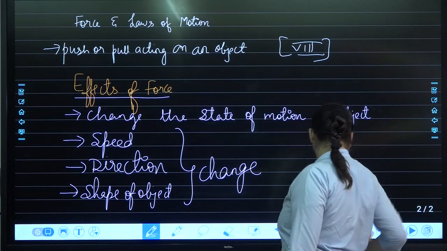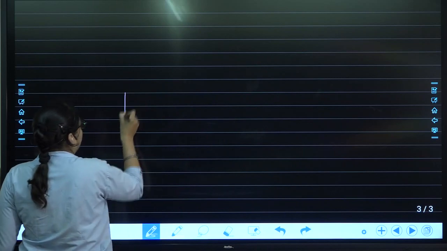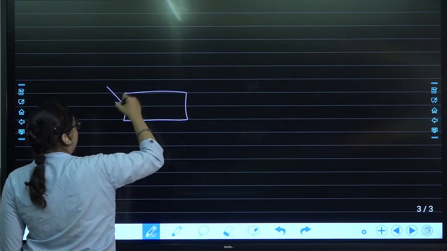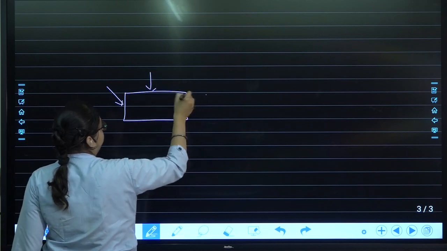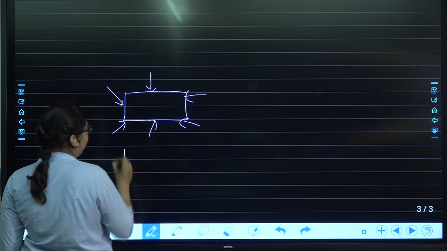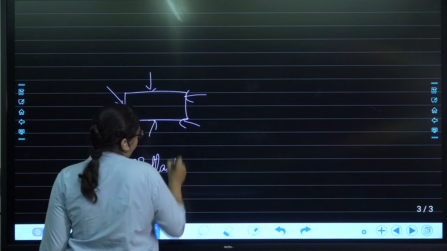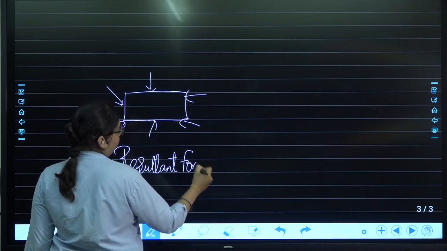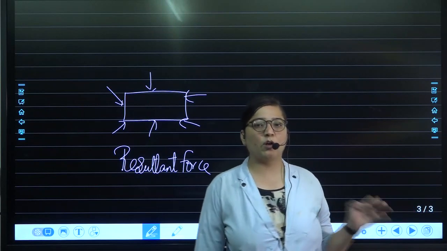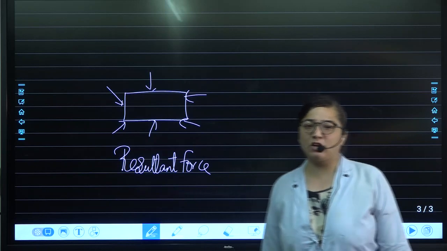Next, on any particular object, if more than one force is acting from different directions, then in that case you need to take the resultant force. For any one object, it is not only one force which is acting on it, there are many various forces acting on it.